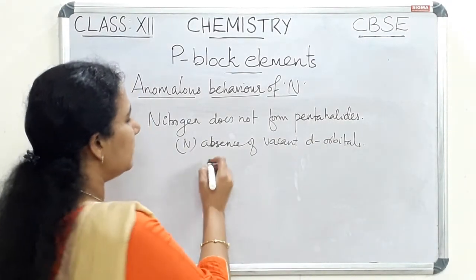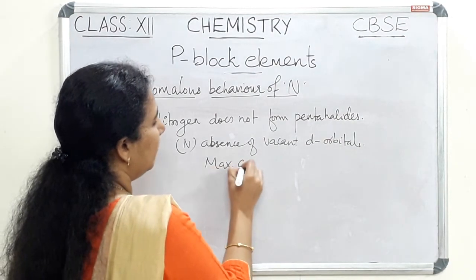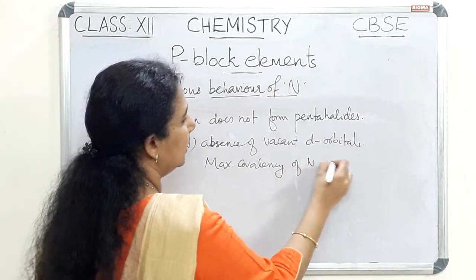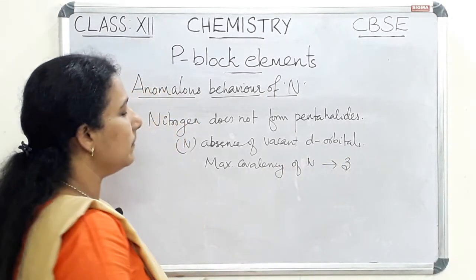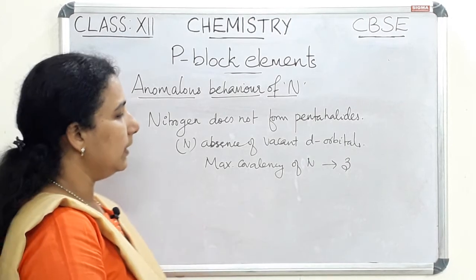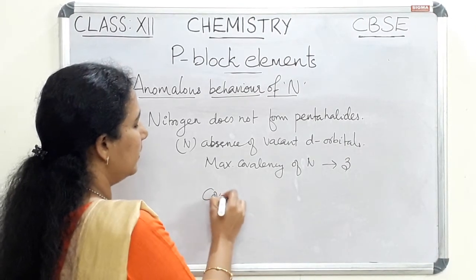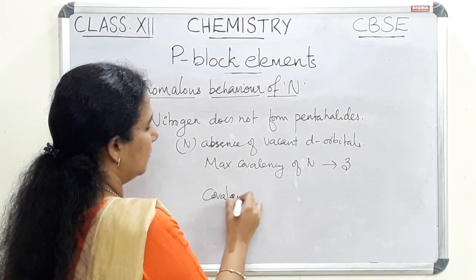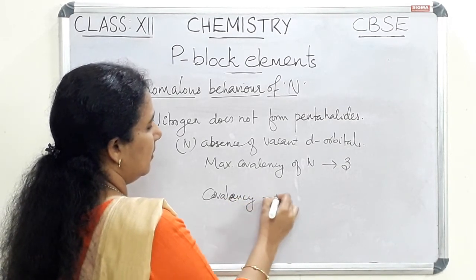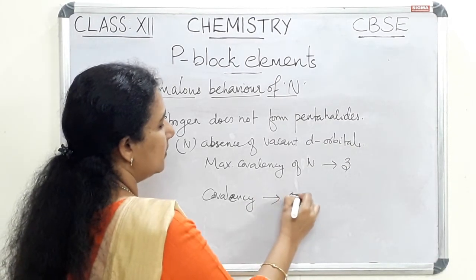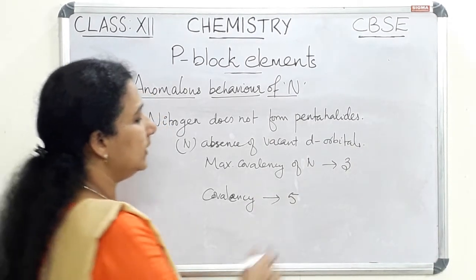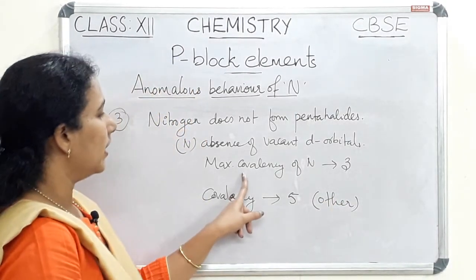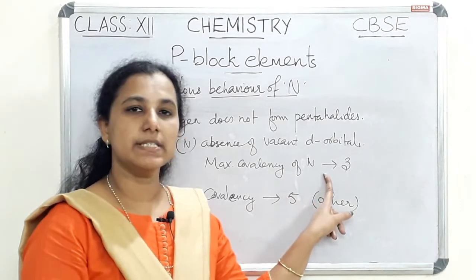So the maximum covalency of nitrogen is 3, but in the other cases the covalency will exceed and be up to 5. So for other members the covalency may be 5, but in the case of nitrogen the maximum covalency is 3.